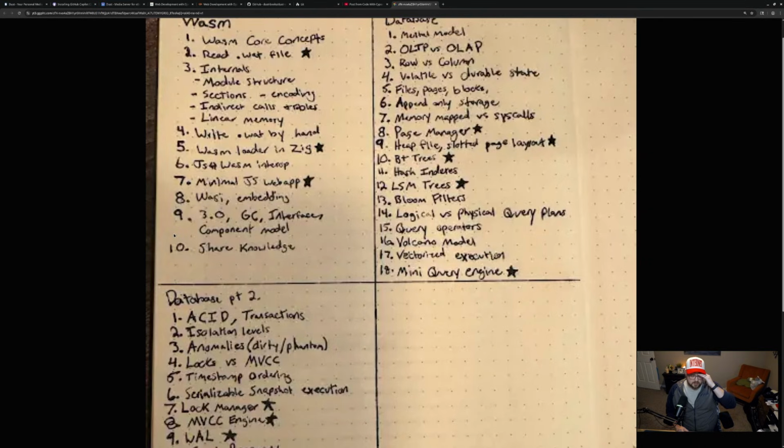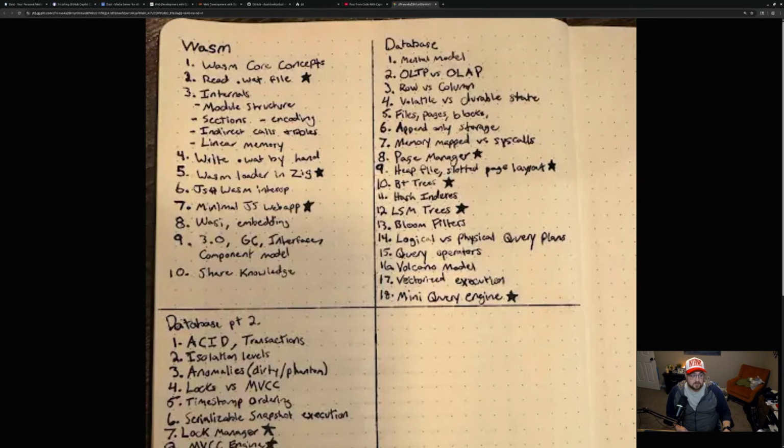So finding ways to kind of pay it forward, because to be completely honest, as I started looking into this more and more, the resources that exist for WASM are very academic and verbose or very technical. And don't get me wrong, I think those are probably the best resources because they're true to the point. But I also think finding a way to make some of these concepts more digestible could be really helpful for other people. And I think that's a skill that I have that I'm pretty good at, is taking complex concepts and making them digestible. Hopefully you agree too. If not, you can yell at me in the comments below.